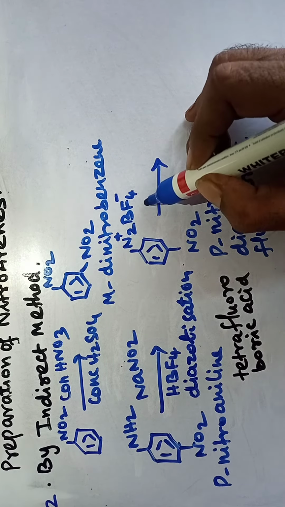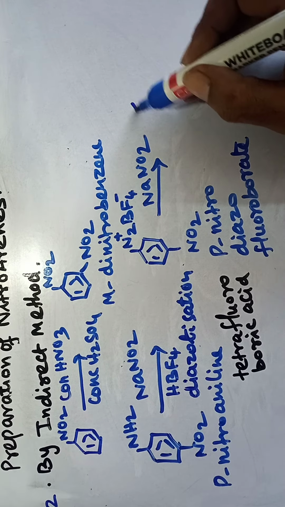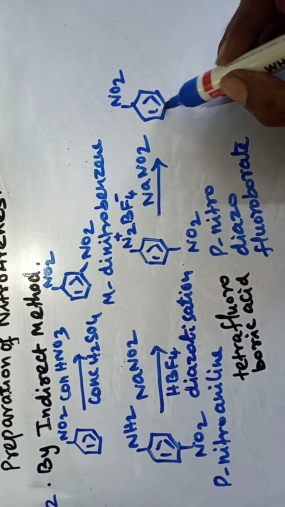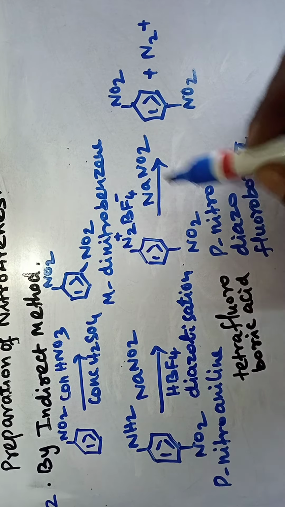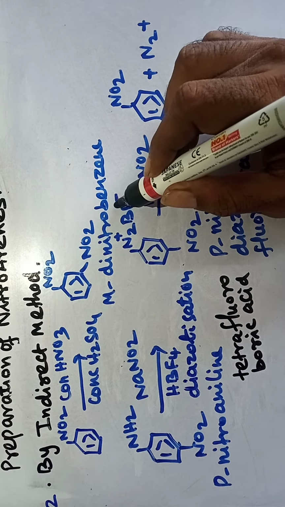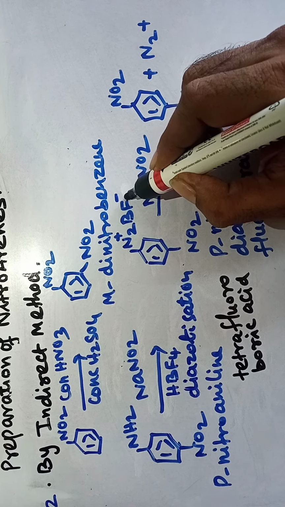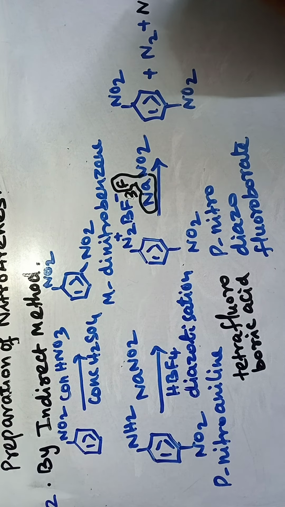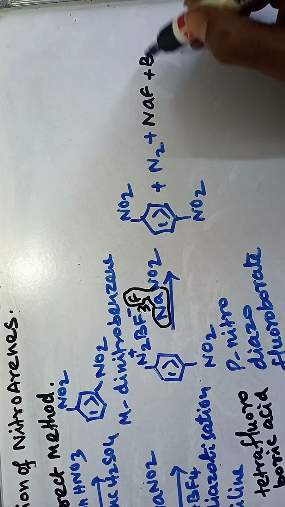It again reacts with sodium nitrite, NaNO2, and gives para-dinitrobenzene, plus the nitrogen goes out as N2 gas, plus the sodium and one fluorine. The boron trifluoride, BF3, goes out, and the sodium and fluorine go as sodium fluoride, NaF.